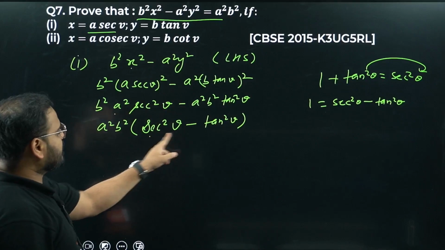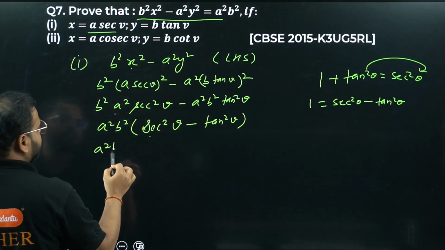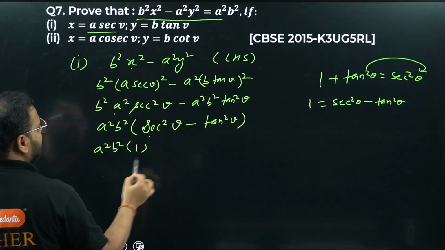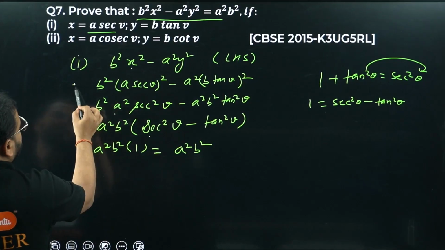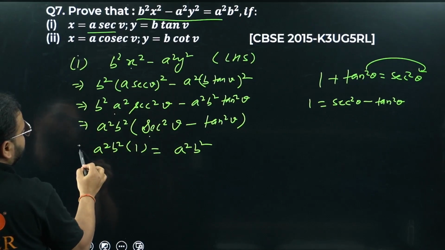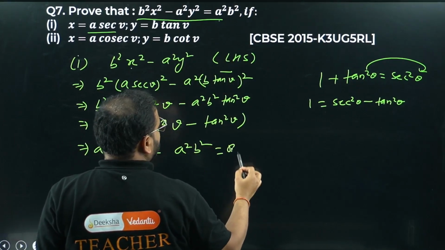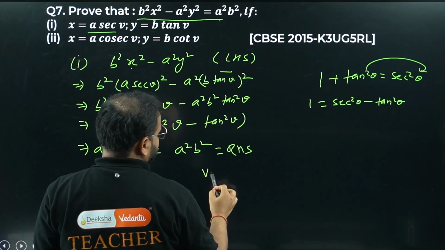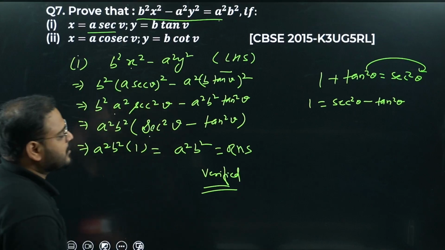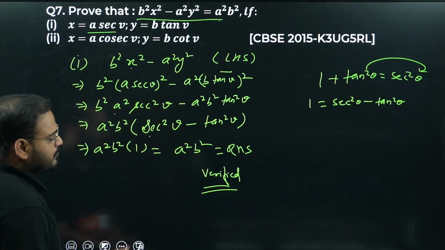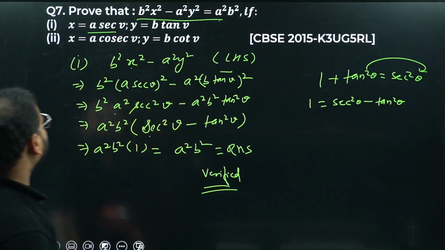Same thing is here, no? Sec square minus tan square. What's the answer for this? Simply 1. What is our result? a square b square. We started from the LHS, we got the RHS. It means RHS is verified or proved. So the statement that they asked is proved now. Please have a look. Clear? Okay, great.